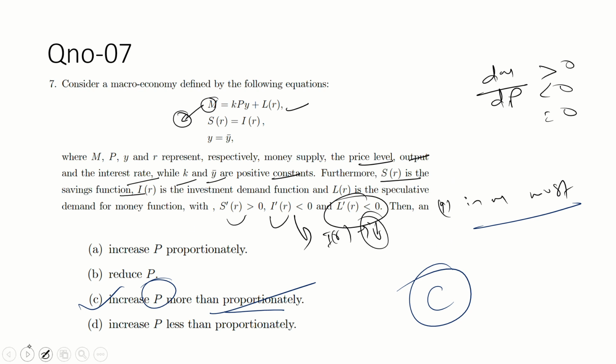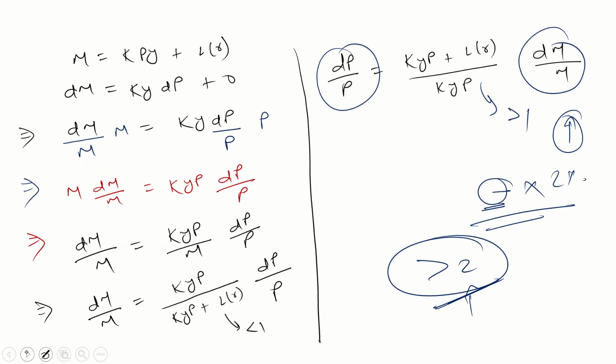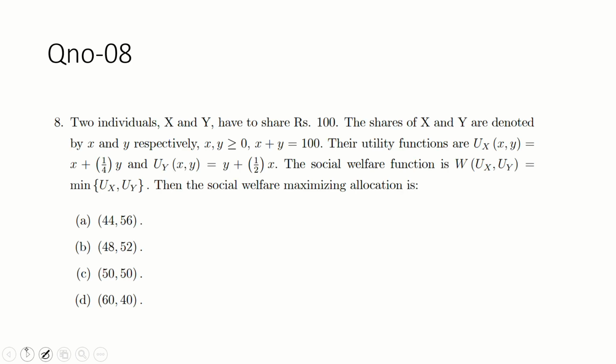Okay, so let's move to question number 8. Two individuals X and Y have to share 100 rupees.